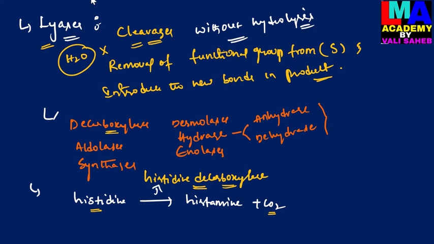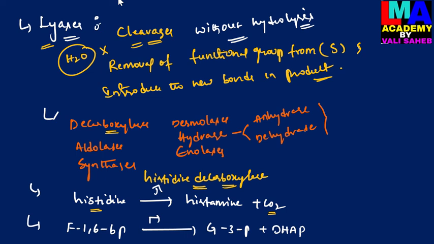And then one more example which is related to the lyases, that is fructose 1,6-bisphosphate, which is converted into two triose molecules. They are glyceraldehyde 3-phosphate and dihydroxyacetone phosphate. This reaction is catalyzed by the enzyme aldolase.